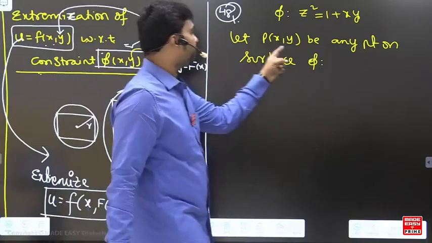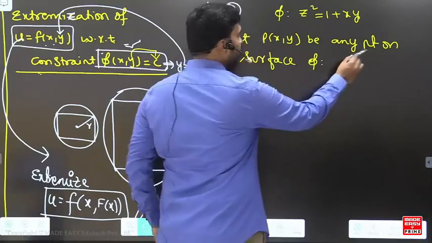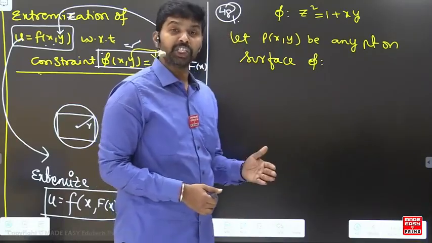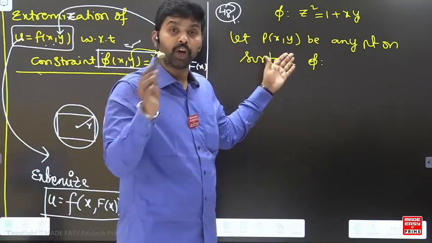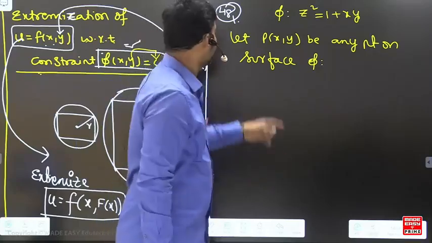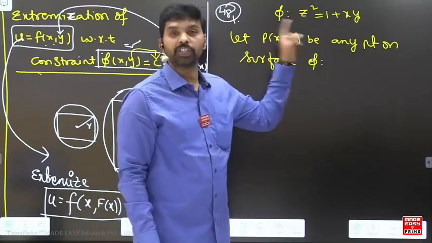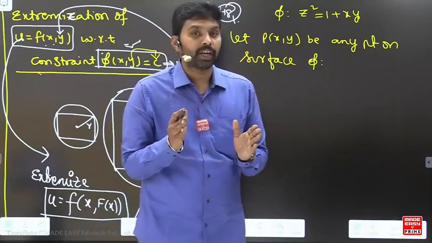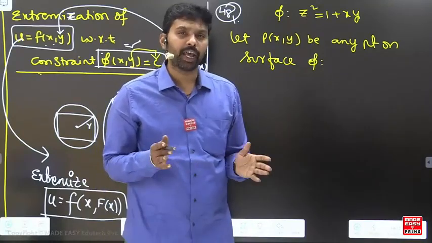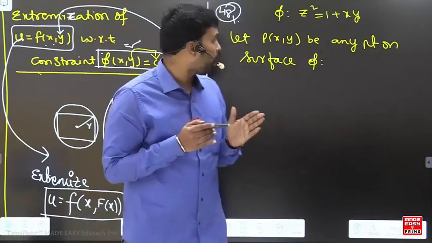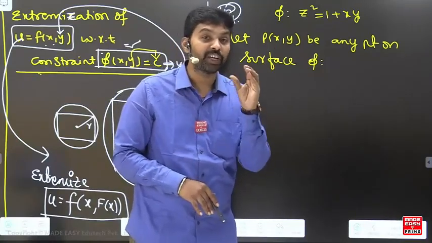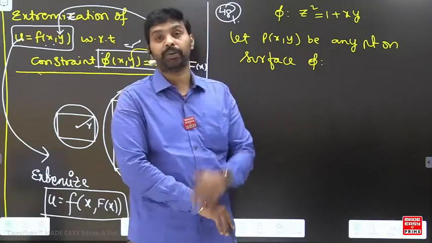Okay, so let P(x, y, z) be any point on the surface phi. He's saying that the distance between any point on the surface and the origin is to be nearest. So this point must be nearest to the origin. Please understand, the point on the surface being nearest to the origin means the distance between the origin and this point is to be minimum. You have to understand this point very clearly, because the logic is taken here.